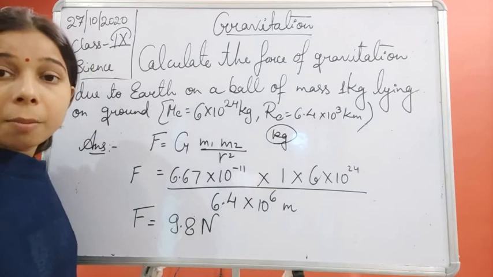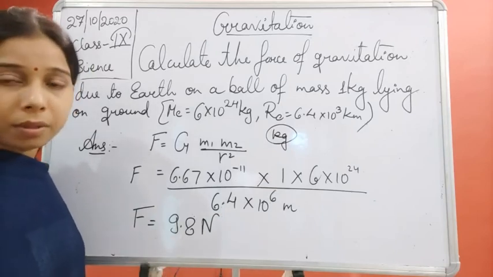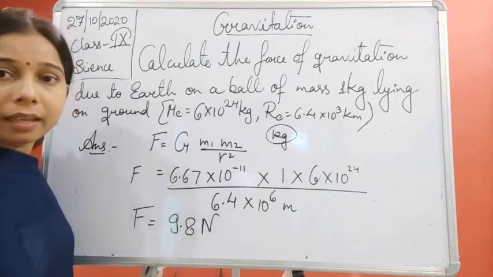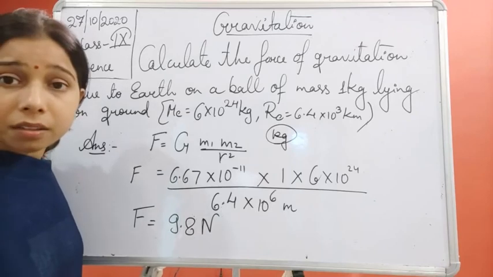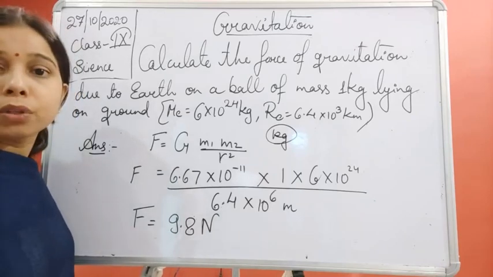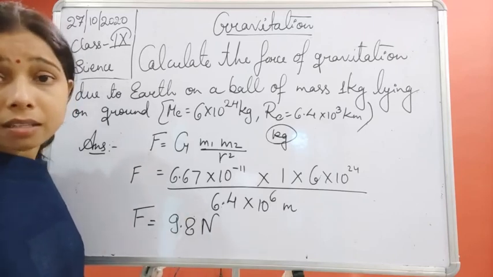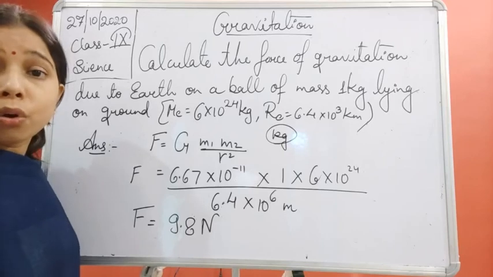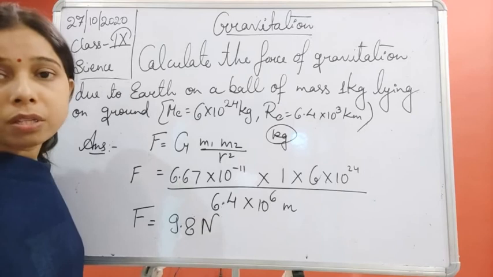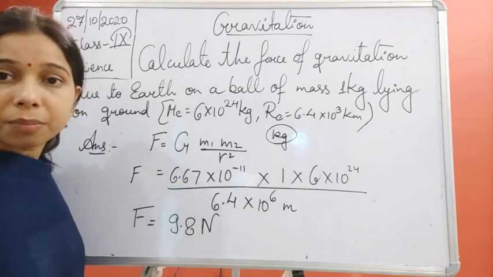But if one is any object and the other is a body like the earth, there is a huge difference between the masses of the two objects, and one has a very large mass, so the gravitational force can be seen and the movement of the object can be seen easily. So we cannot ignore it at that time.